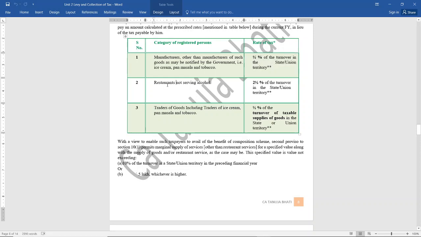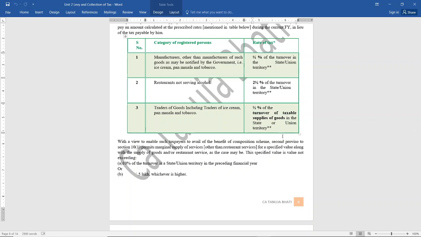Now, if it is restaurants who are not serving alcohol, it is 2.5% of turnover in the state or union territory. So this comes around 1%, that is 0.5% CGST, 0.5% SGST. This comes around 5%, so 2.5% CGST, 2.5% SGST. And traders of goods, including traders of ice cream, pan masala, tobacco, they need to pay 0.5% of turnover of taxable goods in the state or union territory. That is 0.5% CGST and 0.5% SGST.